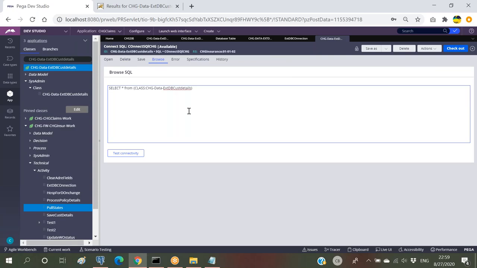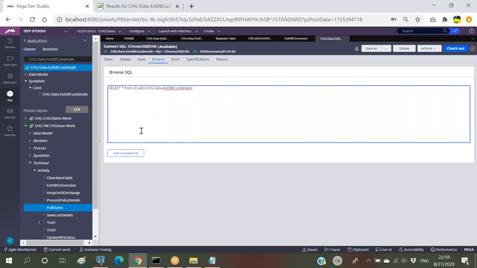And the second important difference here is that we can have the complete SQL written. I mean, we can write our own queries here. So in that case, the advantage we have is that we can go for joins as well. So left join or right join, whatever data we want, we can get it using our own SQL querying. That is not possible with OBJ methods. The OBJ method will just be pulling the data based on the activity. But with RDB methods, we can go for joins as well. So that is another important difference between OBJ and RDB.